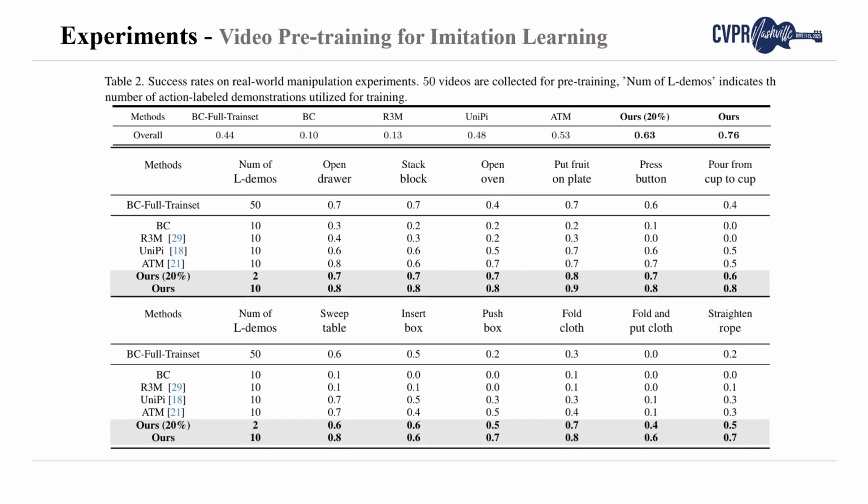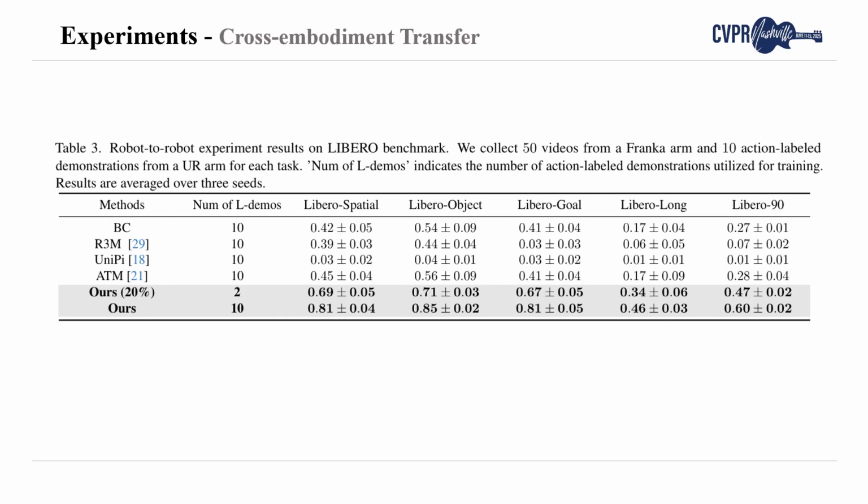Real-world experiments demonstrate that GraphMimic maintains superior performance even when utilizing merely 20% of the action-labeled data required by the baseline. We then investigate the ability of GraphMimic to provide easily transferable manipulation knowledge, facilitating learning from cross-embodiment video data. Our approach demonstrates superior performance when trained on merely 2 action-labeled trajectories per task, and achieves an outstanding 70% success